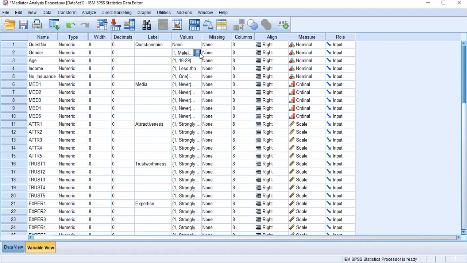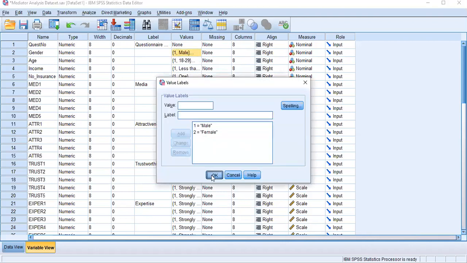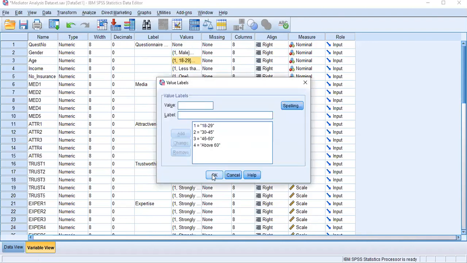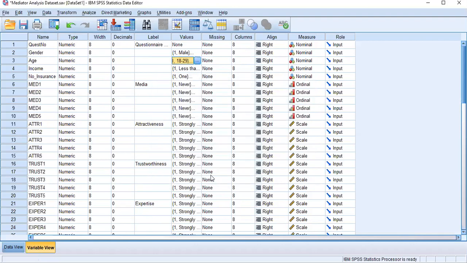Since we have only 2 categories under gender, we tested using the independent sample t-test. But under age, you can see there are 4 categories. So if you have more than 2 categories under your variable, you cannot run the independent sample t-test. In this case, we use ANOVA testing. It's similar to the independent sample t-test, but here we have more than 2 categories under your variable. Now let's see how we are going to run ANOVA testing.